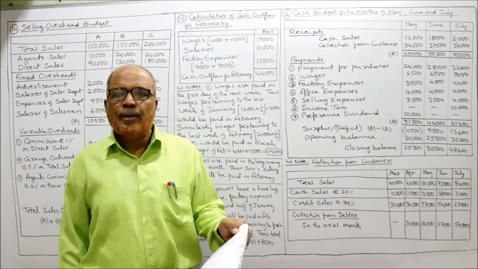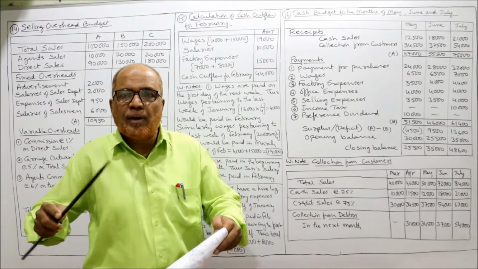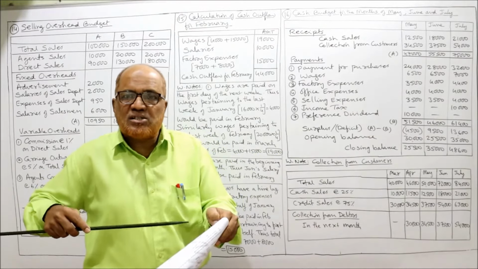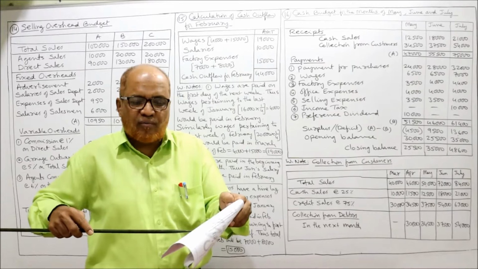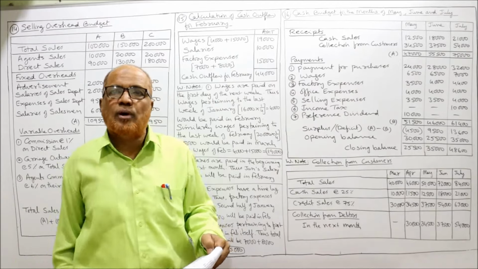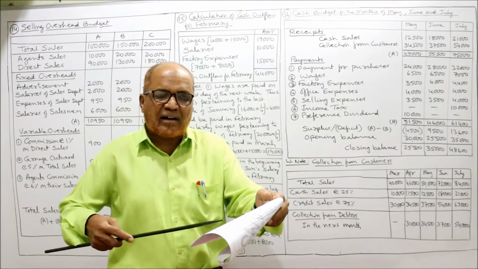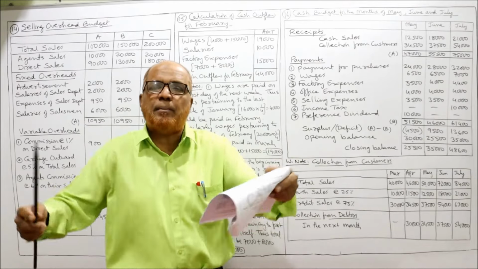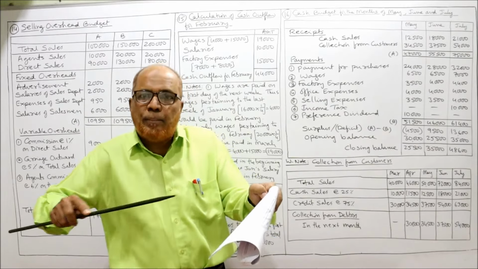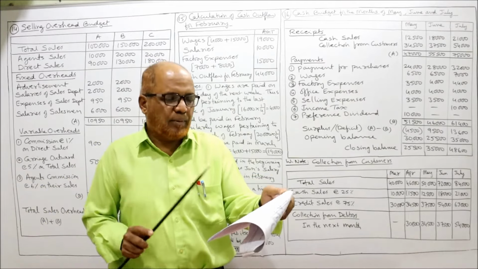See the data given. By selling the goods, there is cash inflow. Remember the point. Whereas purchases, wages, factory expense, office expense, selling expense, all these are cash outflows. By making purchases, we have to make the payment. For wages, we have to make the payment. For factory expense, office expense, selling expense, we have to make the payments. So receipts we will get only for sales, and payments are there for purchases, wages, expenses. That point you have to remember.